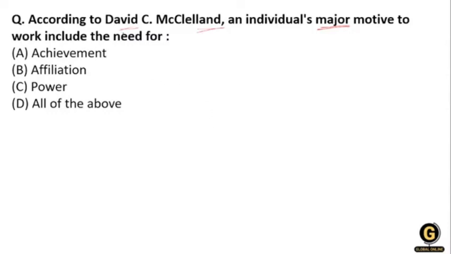According to David McClelland, an individual's major motive to work includes the need for achievement, affiliation, power, and all of the above. So the right answer here is option D, all of the above. McClelland gave three types of motivation. First is achievement. Second is affiliation, you can say the affiliation motive. And power means authority, the need for authority.